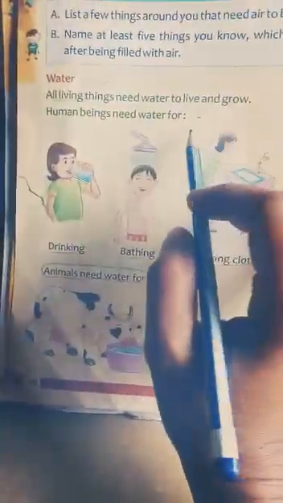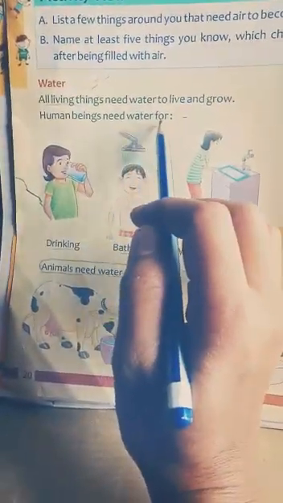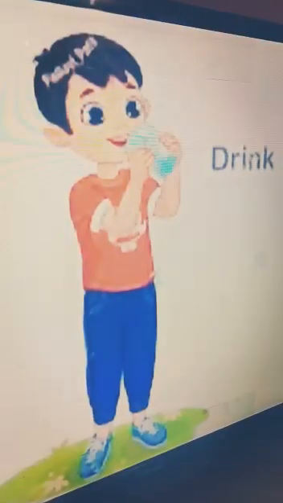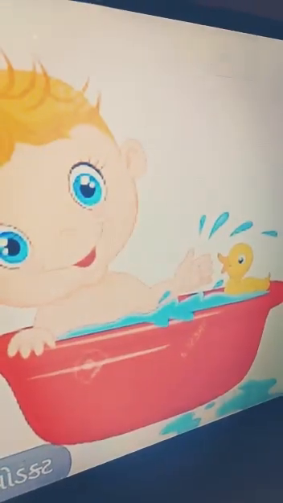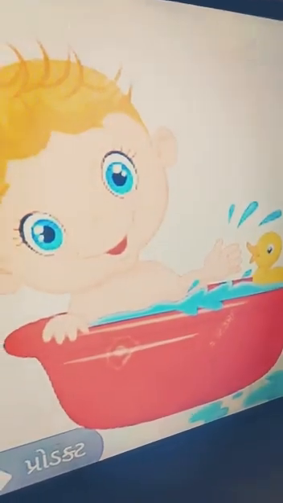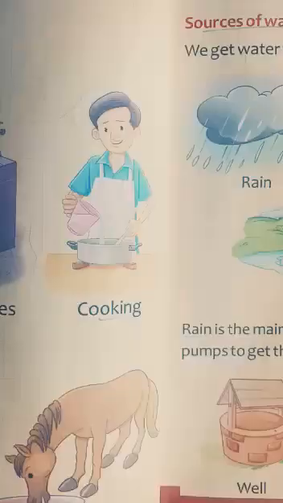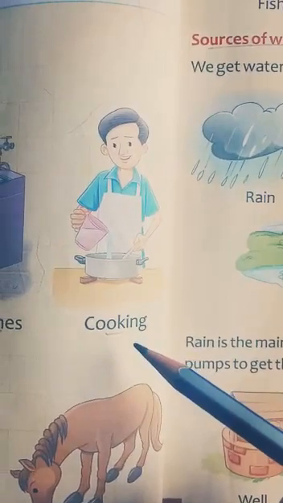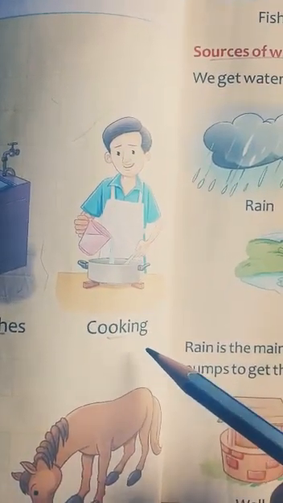Now, we will know about the uses of water. Here given, human beings need water. The first use of water is for drinking, the second use is for bathing, the third is washing clothes, and the fourth use is cooking. We can also use water for cooking. Without water we can't cook anything.